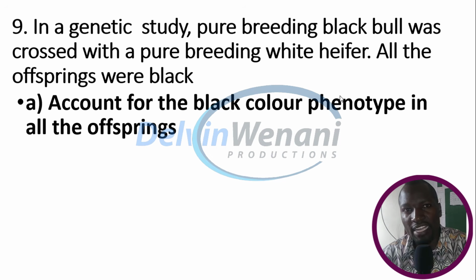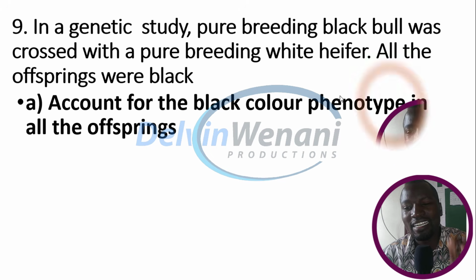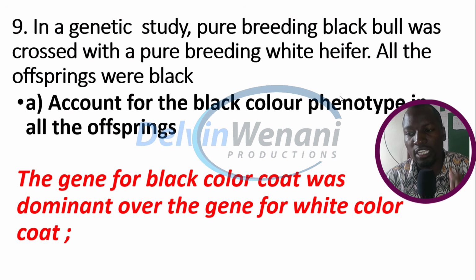That means the gene for the black color was dominant over the gene for the white color, and that's why it was expressing itself despite being crossed against a white heifer.